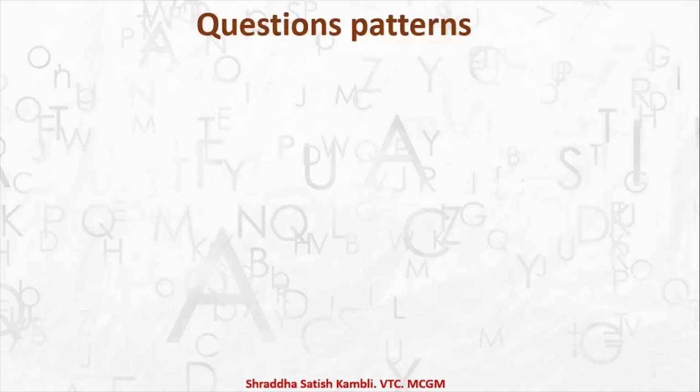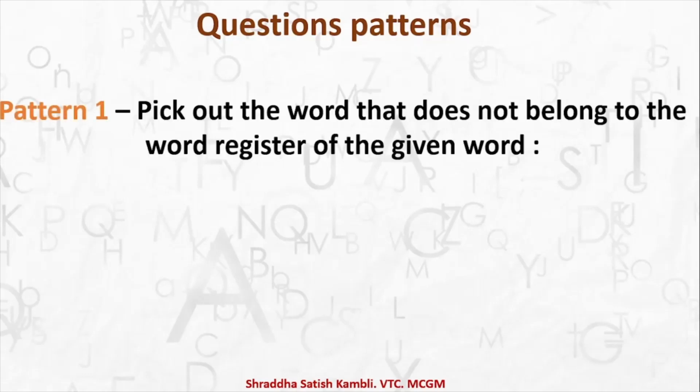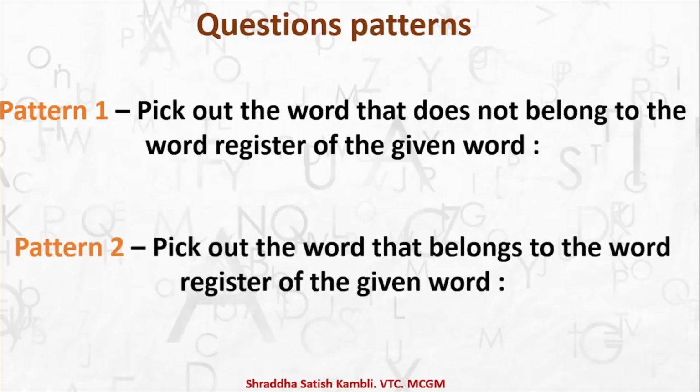Let us take a look at the question patterns. The first pattern says, pick out the word that does not belong to the word register of the given word. One more pattern says, pick out the word that belongs to the word register of the given pattern. And we will do a few more examples based on the second pattern also. So basically we have two main kinds of patterns and then one more extra pattern.